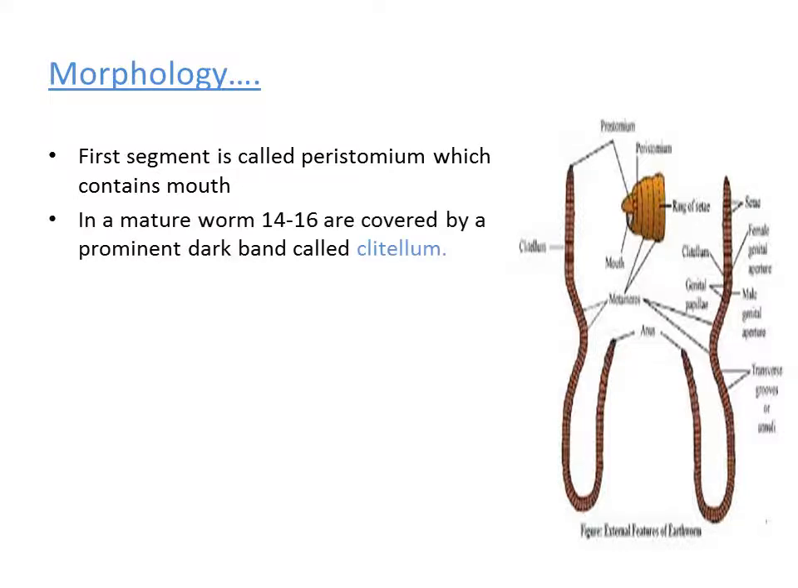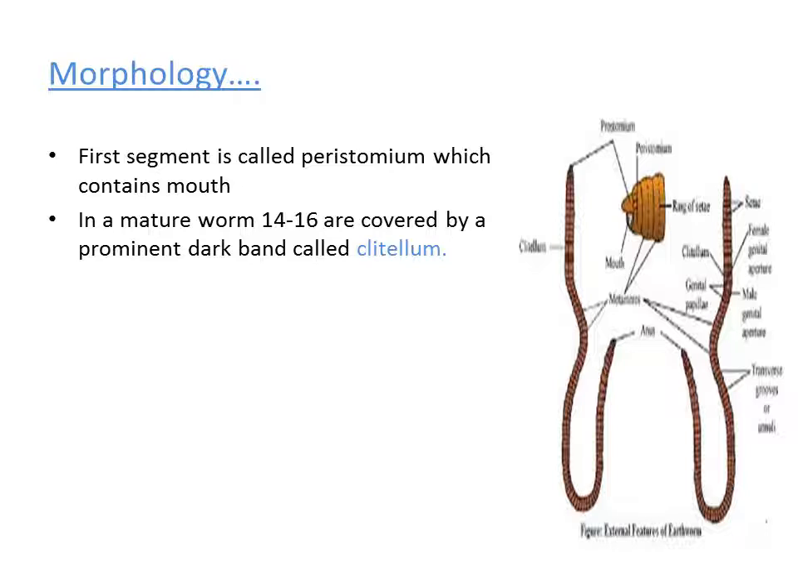If you see the matured earthworm, we can see the presence of a dark band that runs from the 14th segment to the 16th segment. That dark band is formed by glandular tissue. Because it is made of glandular tissue, it secretes some of the fluid required for the process of reproduction.